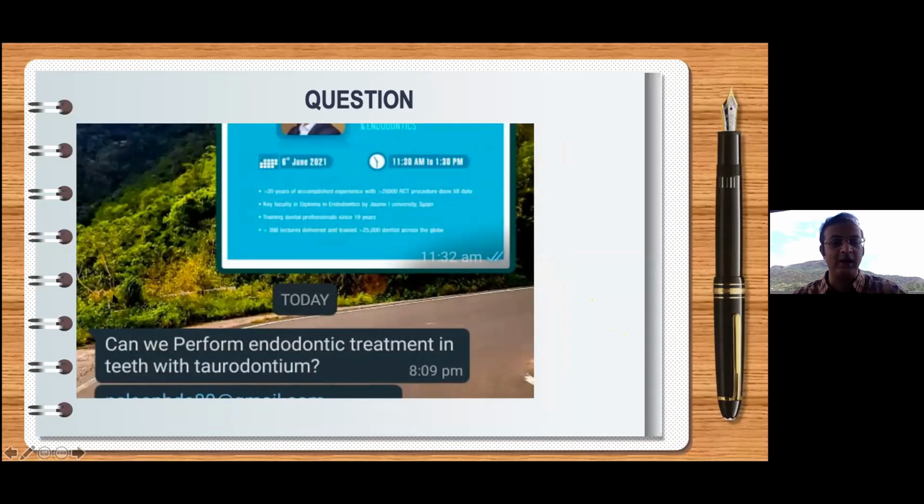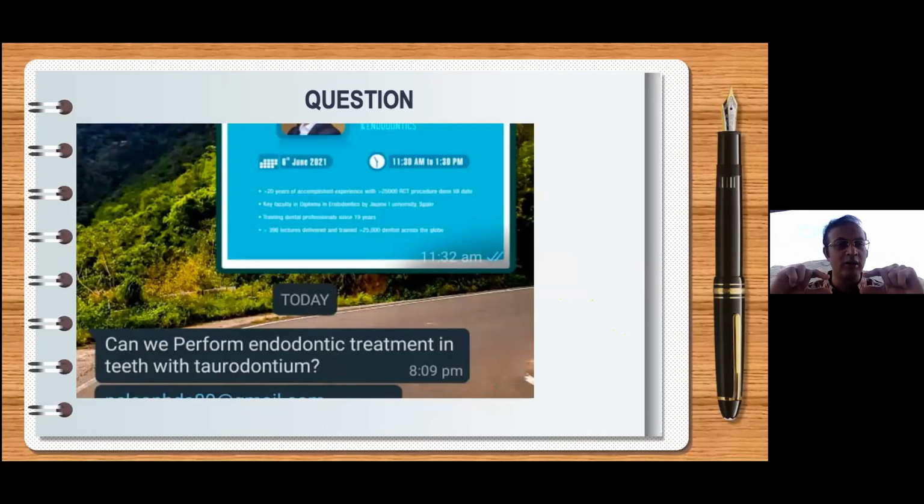Can we perform endodontic treatment in teeth with taurodontism? Now, what is taurodontism? In taurodontism, you'll see that the pulp chamber of the tooth is quite big, okay, and the roots are smaller. We can perform endodontic treatment. In fact, if I have to say, endodontic treatment in teeth with taurodontism is easier because the canal length is smaller. Usually canals are wider, the pulp chamber is bigger.